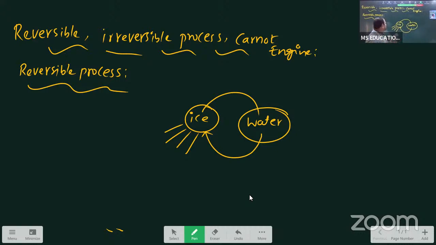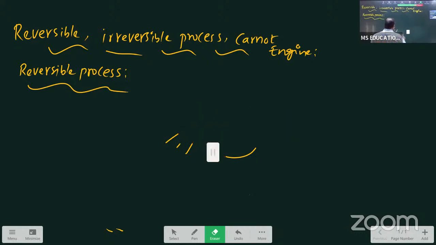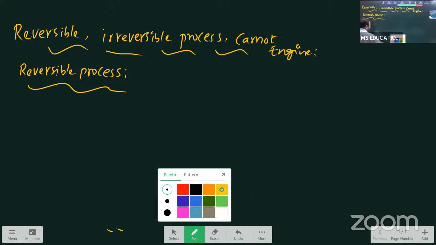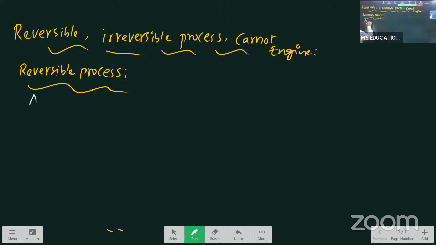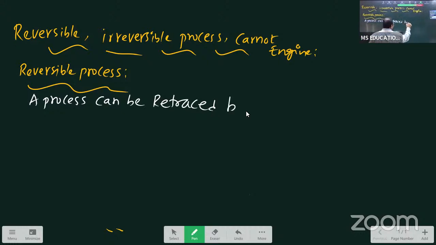Just one word, reversible process: one statement in one line, and after that one example. So I'm writing what reversible process means like this. A process can be retraced back.